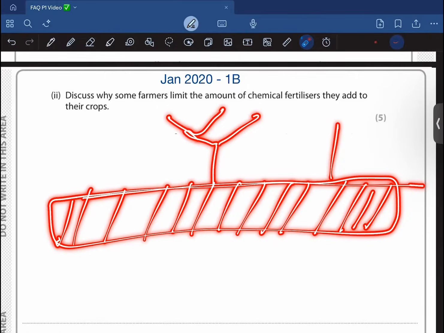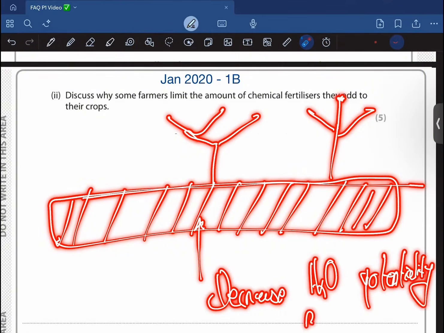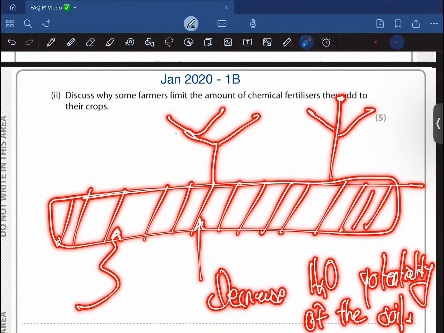Whenever you add a lot of fertilizer to the soil, it is going to decrease the water potential of the soil. It basically decreases the amount of free water molecules in the soil whenever you add fertilizers, such as nitrates and so on.